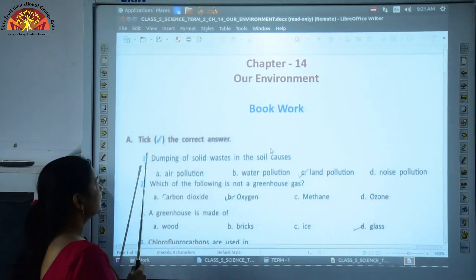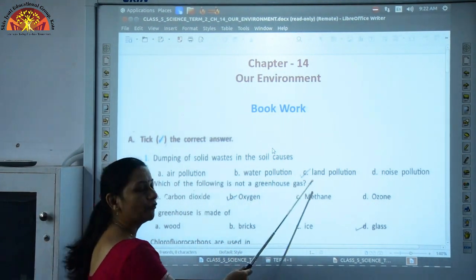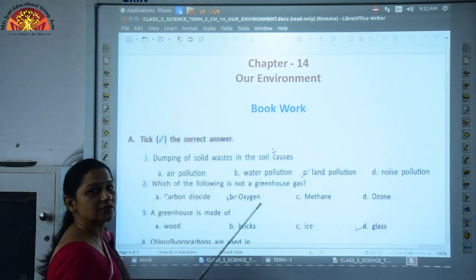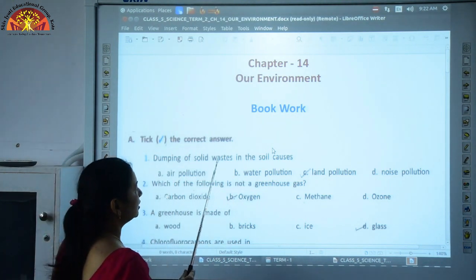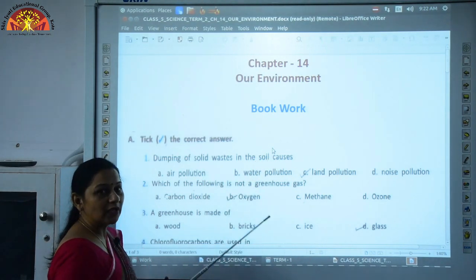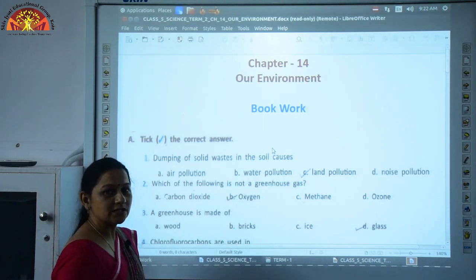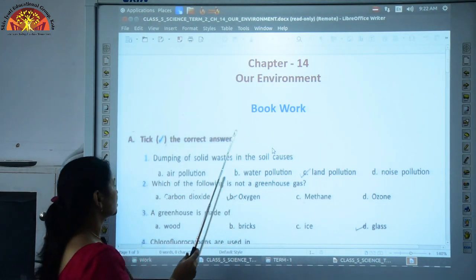The first question here is, take the correct answer. You are given 4 options and you have to take the correct one. The first one, dumping of solid waste in the soil causes. When we are dumping the solid waste in the soil, in the land, that causes land pollution.